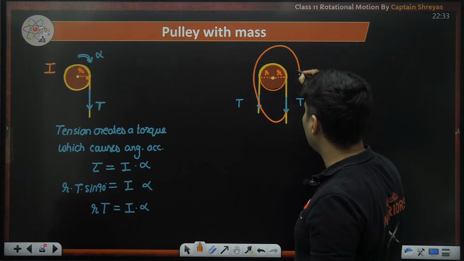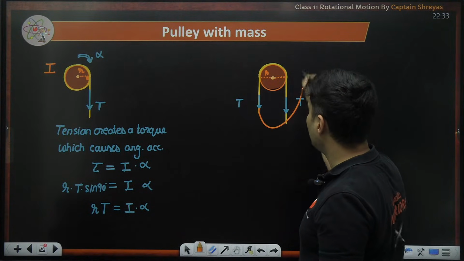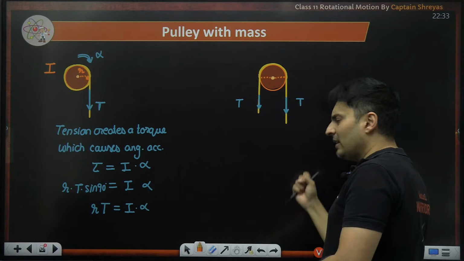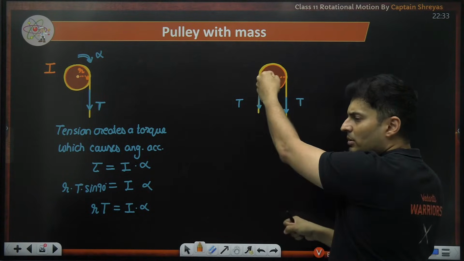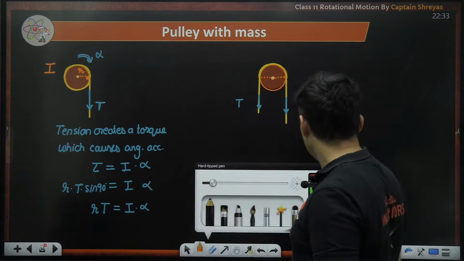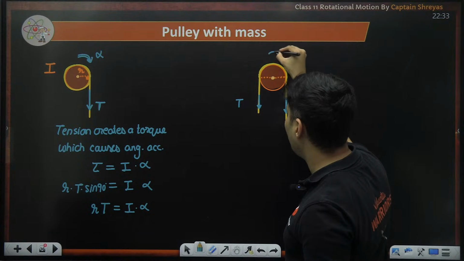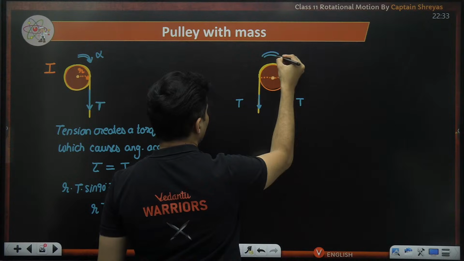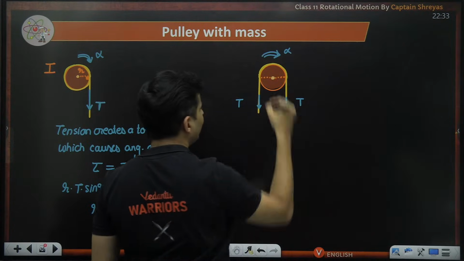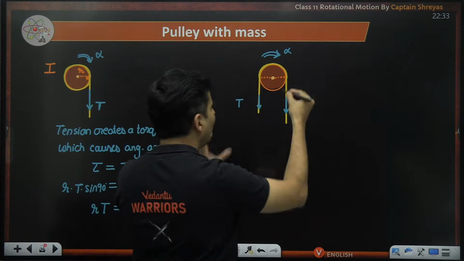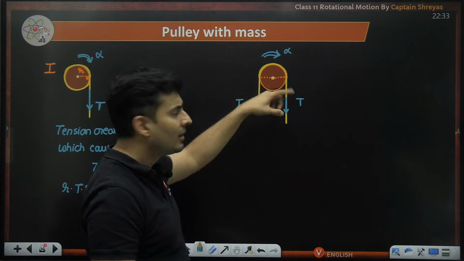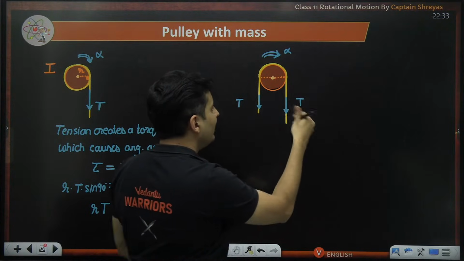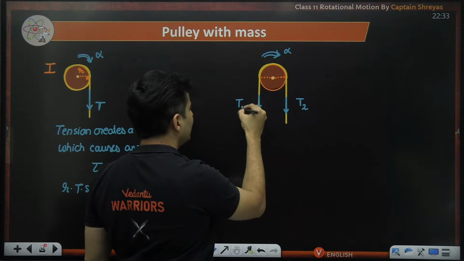This tension will create clockwise torque. This tension will create anti-clockwise torque. So it should not rotate only, but one side will be heavier, one side will be lighter. So it will go like this. So keep in mind, there must be some kind of alpha which will be existing. Let's say this is alpha. So that way the torque should be higher. Now if alpha is like this, it is obvious this tension will be more than this tension.